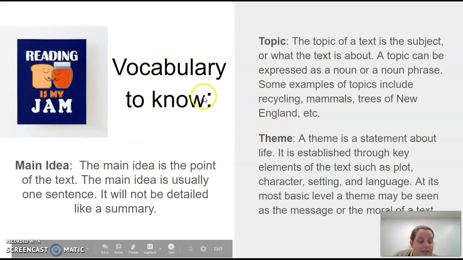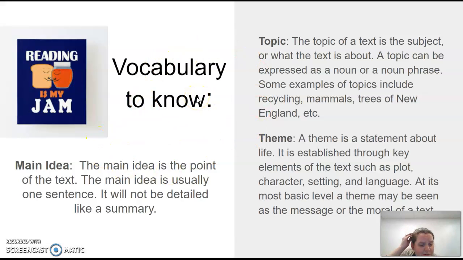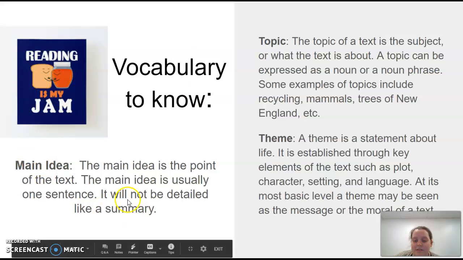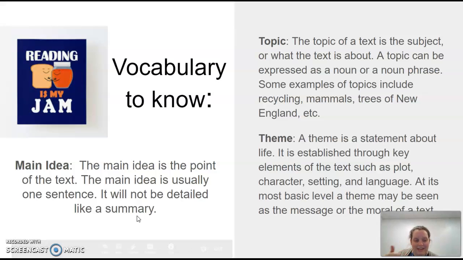All right, so next these are some vocabulary words that you need to know, especially for the slides later on. But I want to make sure we understand that main idea will not be detailed like a summary. Okay, so it's just going to be the overall thing. It's not going to necessarily have all of that extra information in there. It's not going to have all those supporting details.